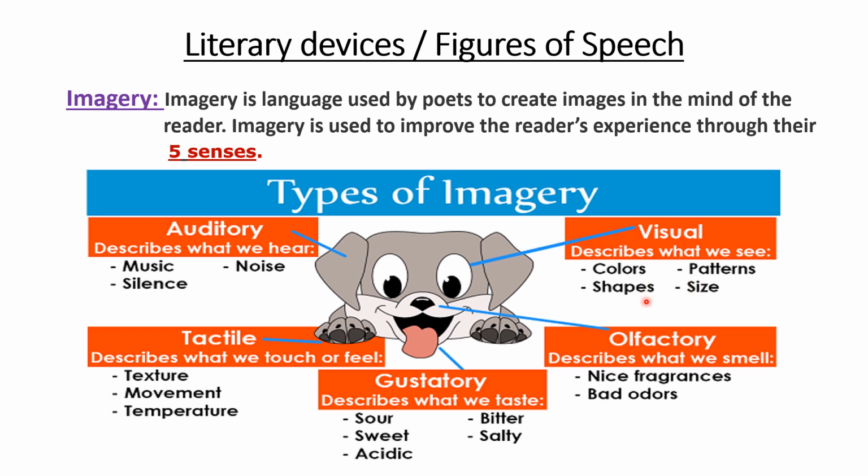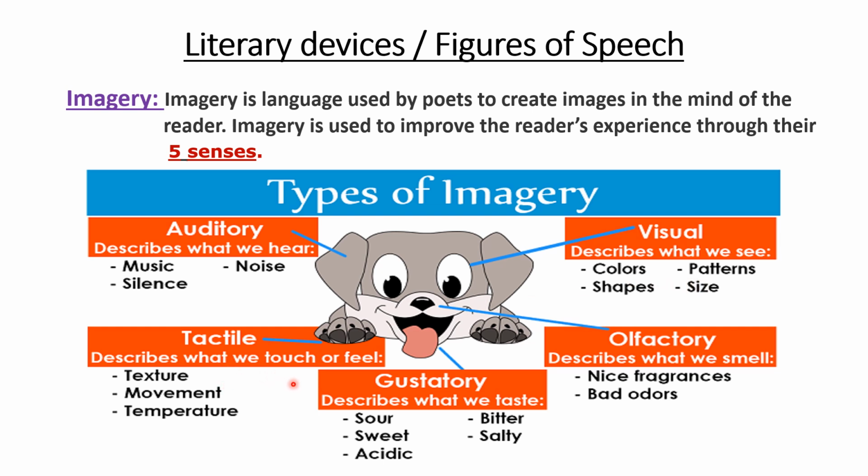Then the visual, the words which describe what we see: the colors, patterns, shapes, and size. You remember the colossal wreck. Colossal means a very huge wreck, and the vast desert. All these words give a kind of visual appeal.